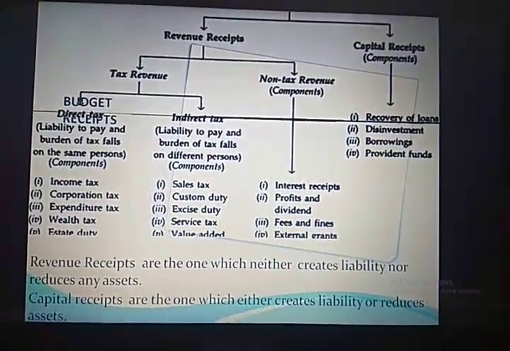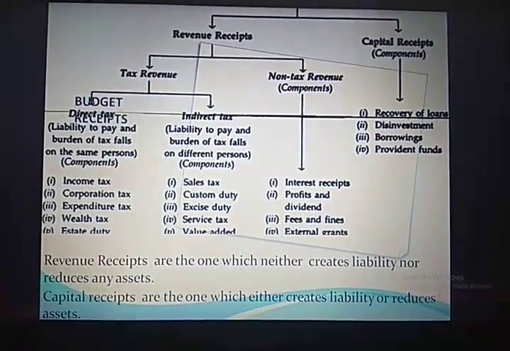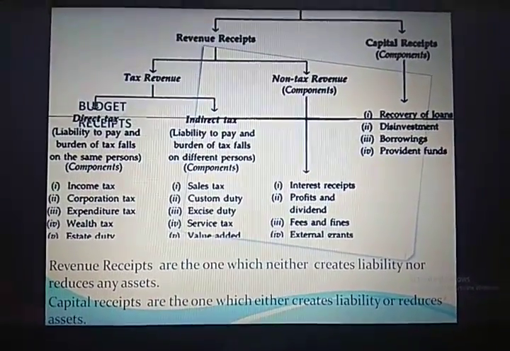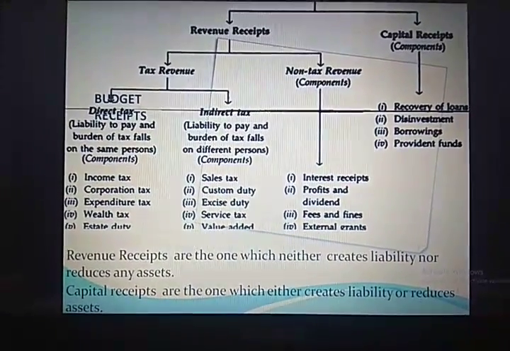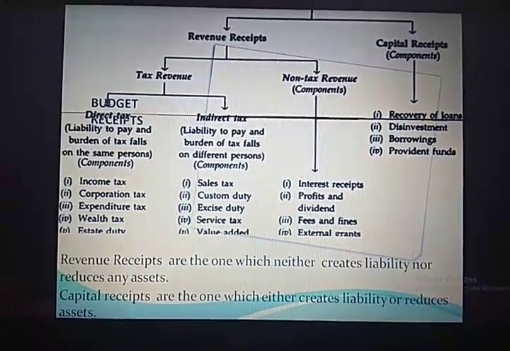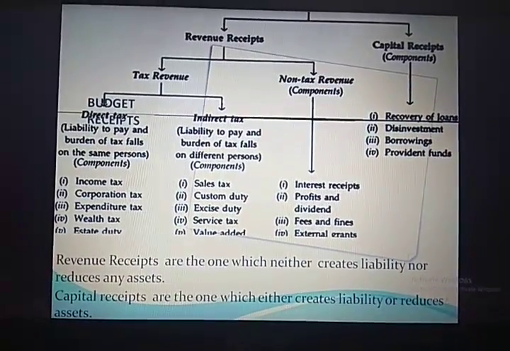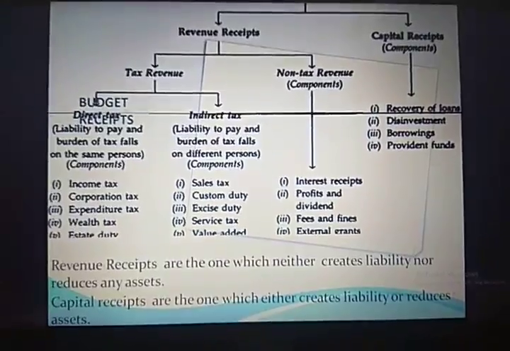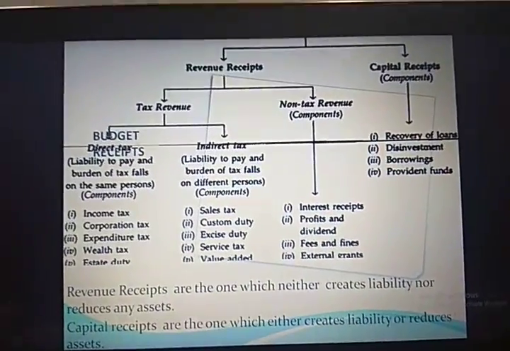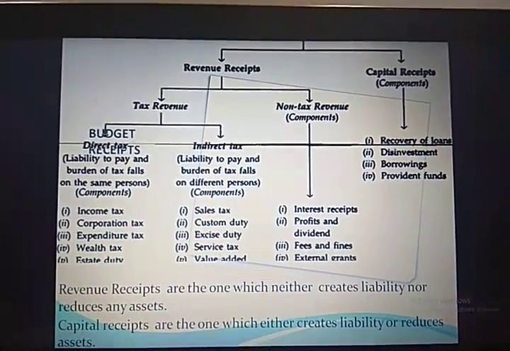Second thing, recovery of loan reduces your assets. How does it reduce assets? Let's take an example to understand that. Now, country X has taken a loan from you. When country X has taken a loan from you, against that loan, it must have kept some security with you.